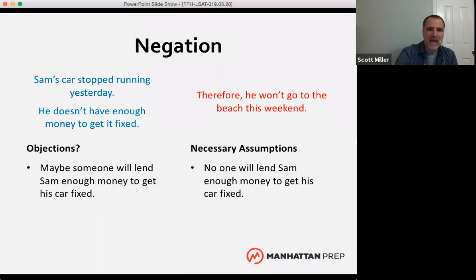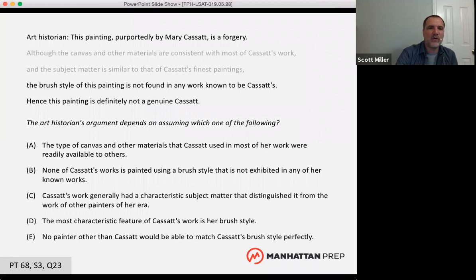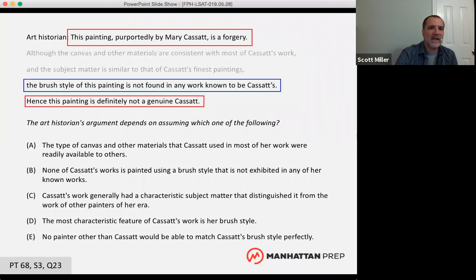All right, and so when we're talking about necessary assumptions, we see this language saying the art historian's argument depends on assuming which of the following. We know it's a necessary assumption question. Well, now we know what we're doing when we look at the answer choices. We're looking for an answer choice that defends the argument against a possible objection. So, let's see.